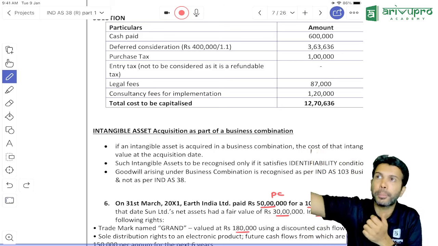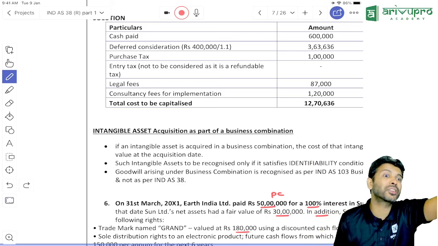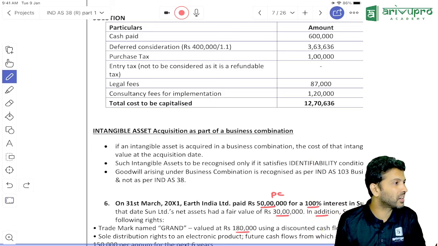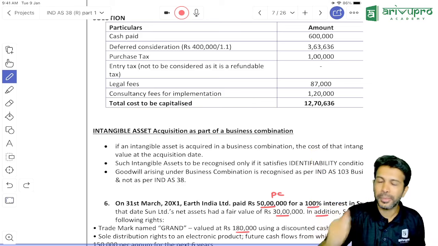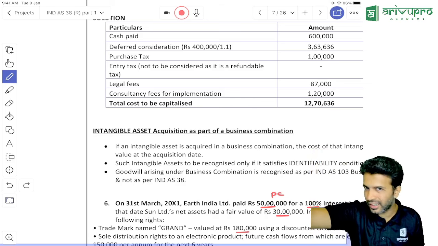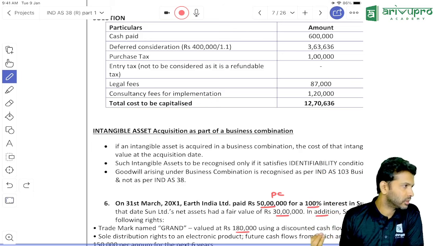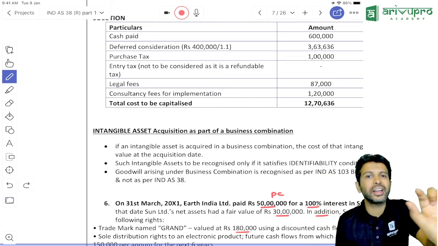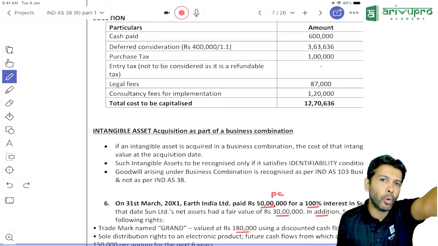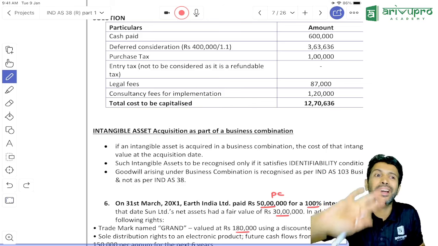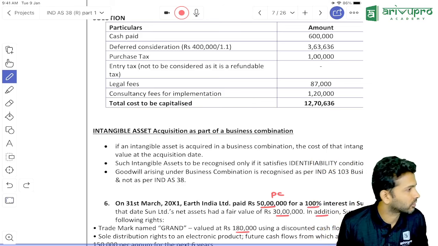Compare the amount paid. To purchase the business, you will pay some money, no? That only we call purchase consideration. So how much money you paid to purchase the business, that PC, you compare it with what, sir? You compare it with net assets. That balancing figure. Net asset is the net worth of a business. If you paid more than the worth, then the purchasing company has made a loss. That loss only we call goodwill.